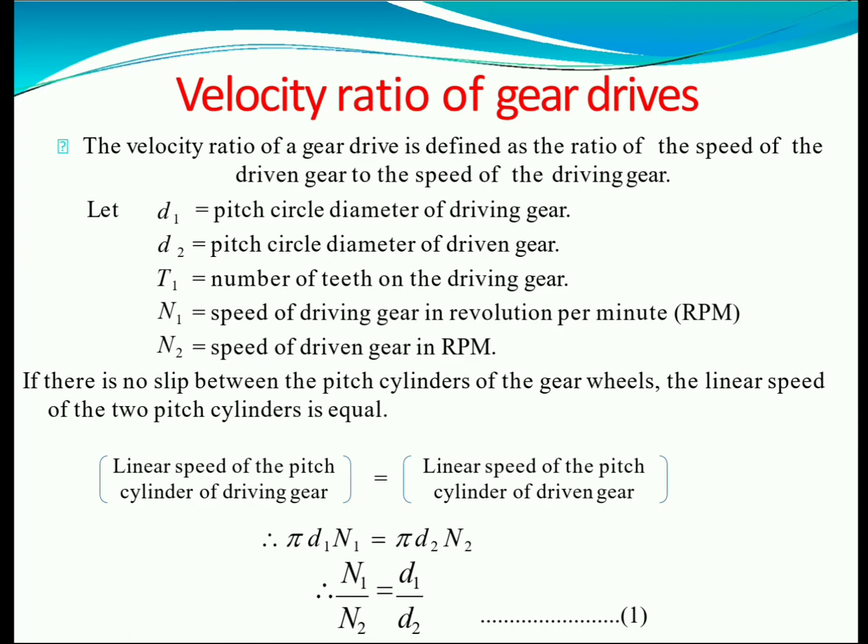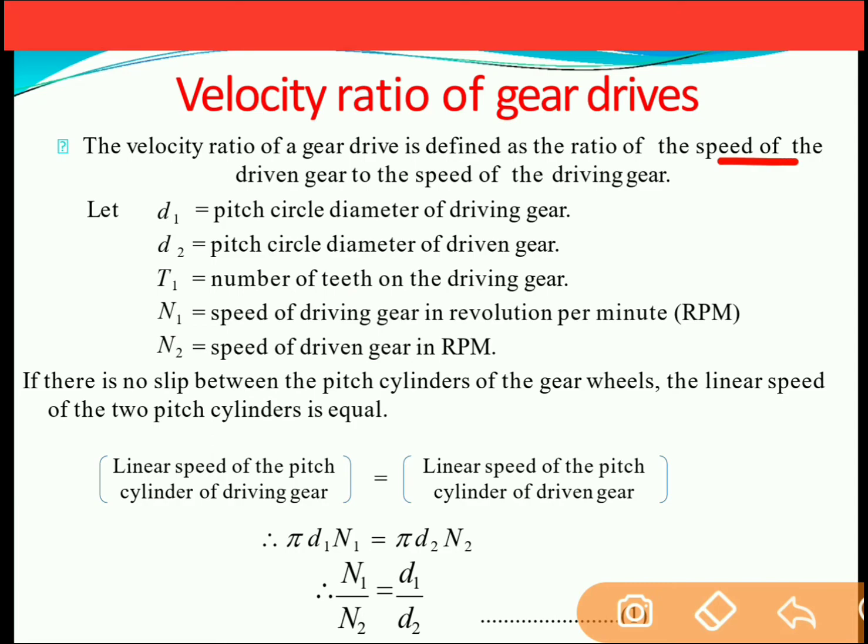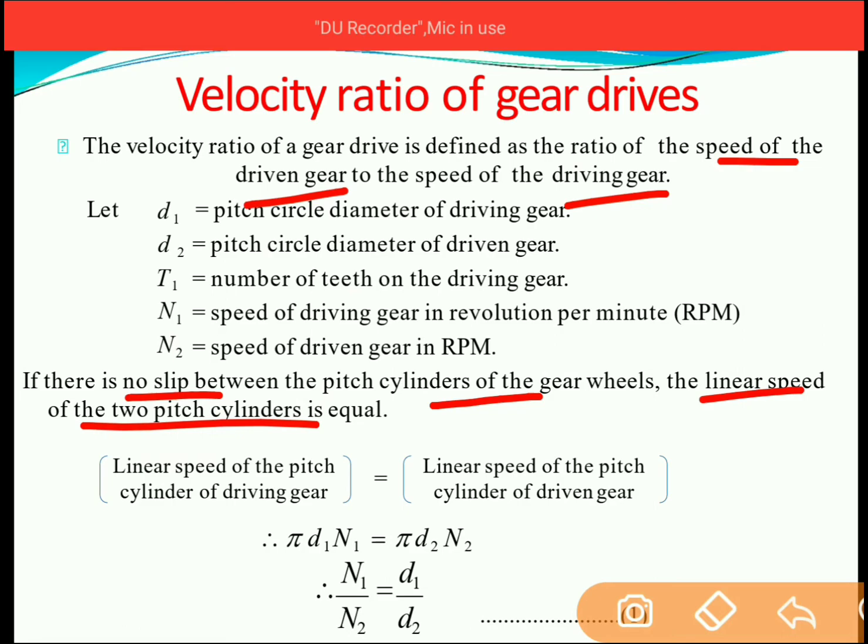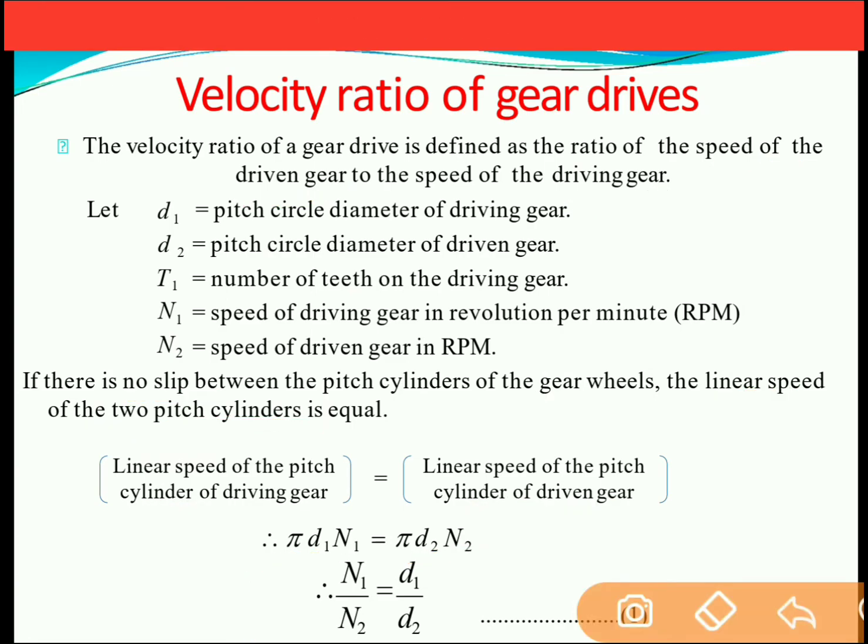Now, velocity ratio of gear drives. Velocity ratio of the gear drive is defined as the ratio of speed of the driven gear to the speed of the driving gear. Now, if there is no slip between the pitch diameters of the gears, then the linear speed of the two pitch cylinders is equal. That is, linear speed of the pitch cylinder of the driving gear is equal to linear speed of the pitch cylinder of the driven gear. That is, pi d1 n1 will be equal to pi d2 n2, and n1 by n2 is equal to d2 by d1. So in this case, speed is inversely proportional to the diameter of the gear.